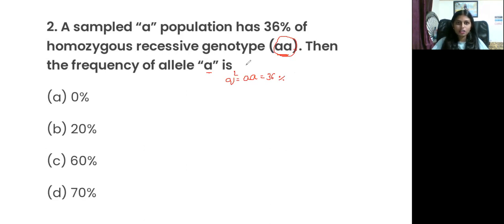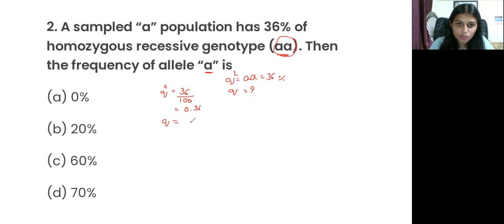So we have to find out Q, which is very easy. Q square is equal to 36 divided by 100, that is 0.36. With the help of this Q square, we can easily identify Q. Q is equal to the square root of Q square, the square root of 0.36, which is 0.6.